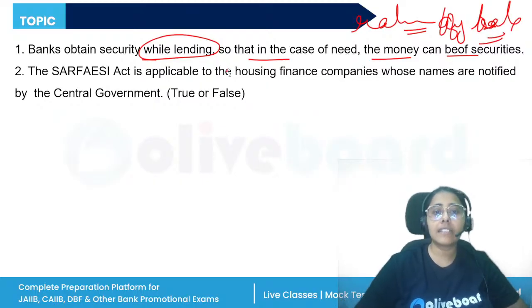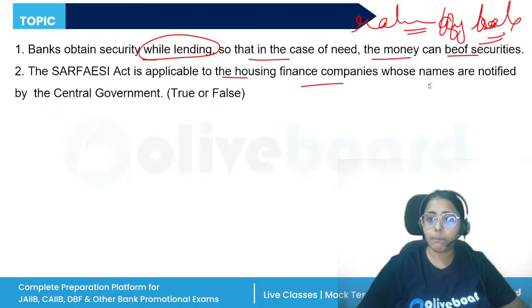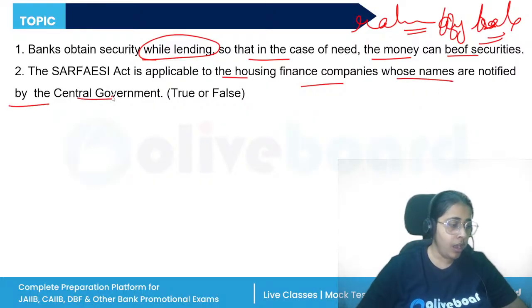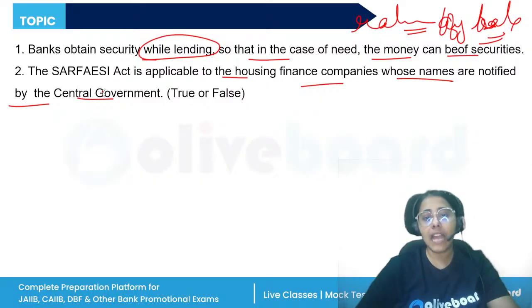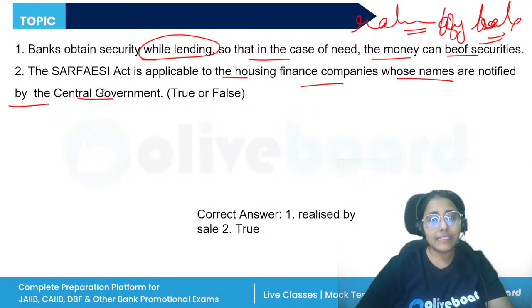The SARFAESI Act is applicable to the housing finance companies whose names are notified by the central government. True or false? Is the SARFAESI Act applicable to the HFC? Yes, this is true. So the institute can also ask you direct questions without any options, true, false. They can ask you the fill in the blanks questions as well.